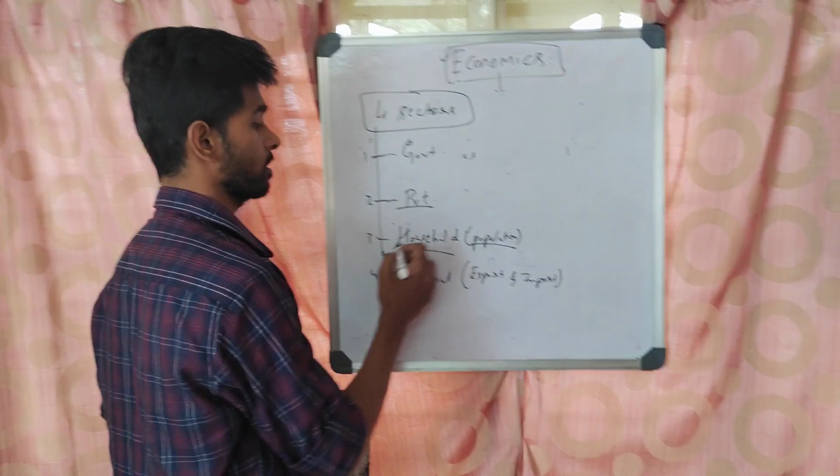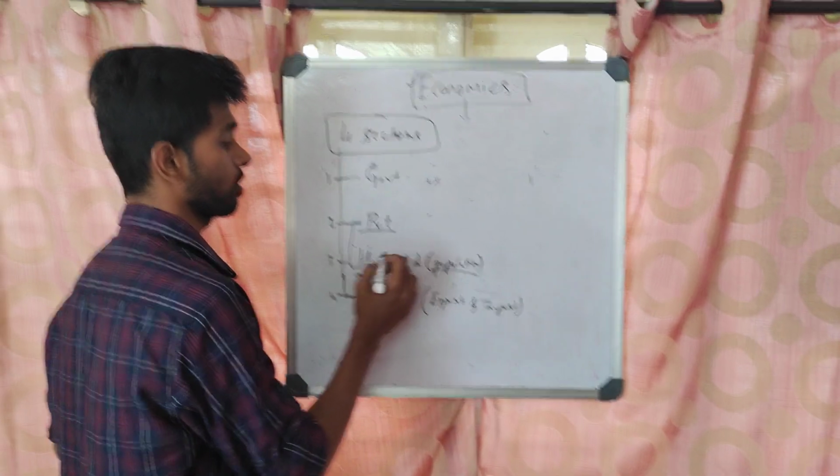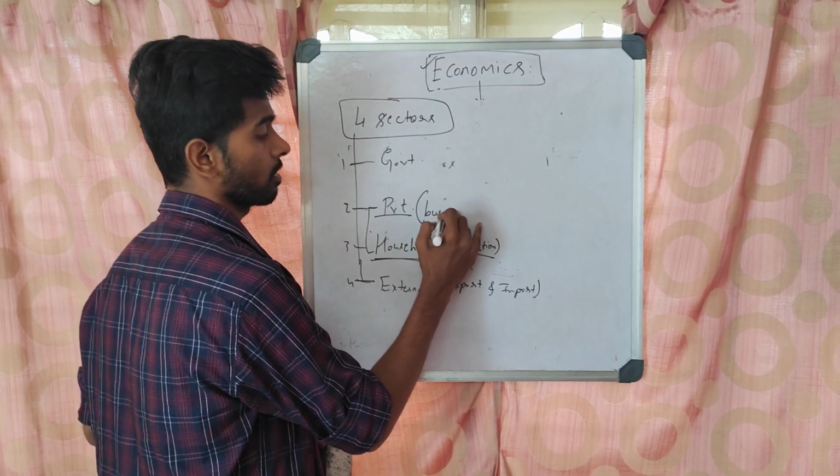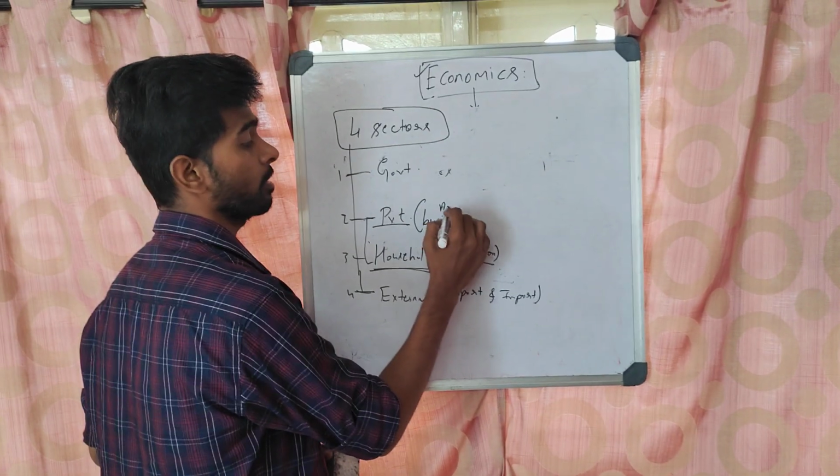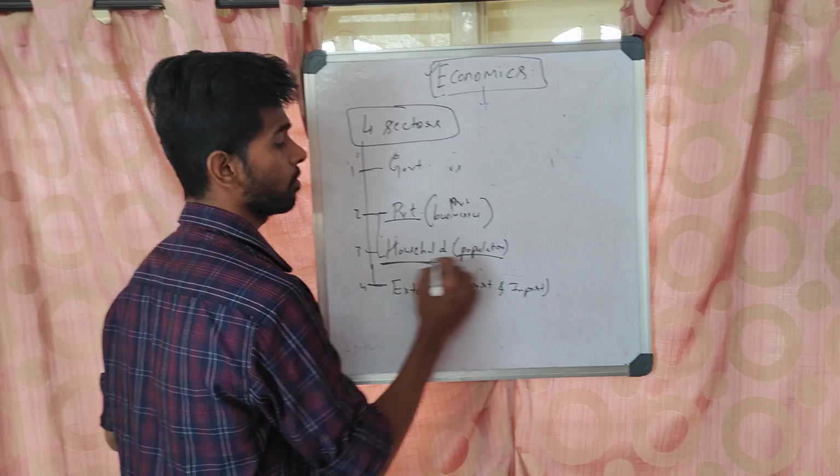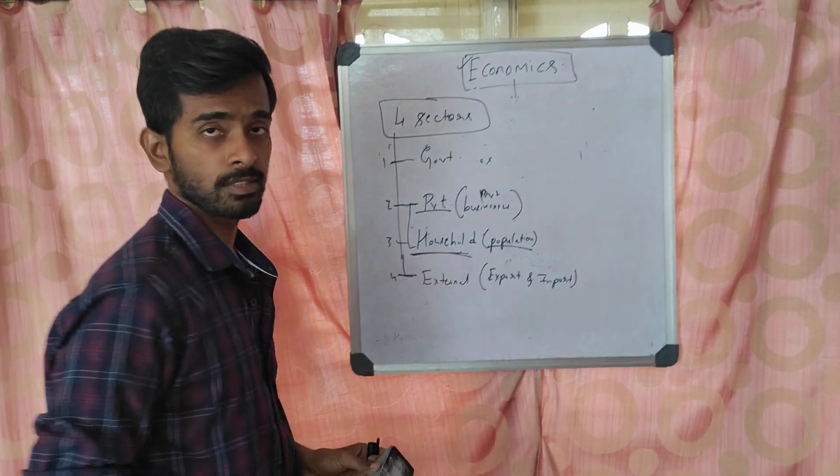Sir, private is there, household is there, are these both the same? No. Private means private businesses. They are businesses; people, population, are the household. These are the 4 sectors of economy.